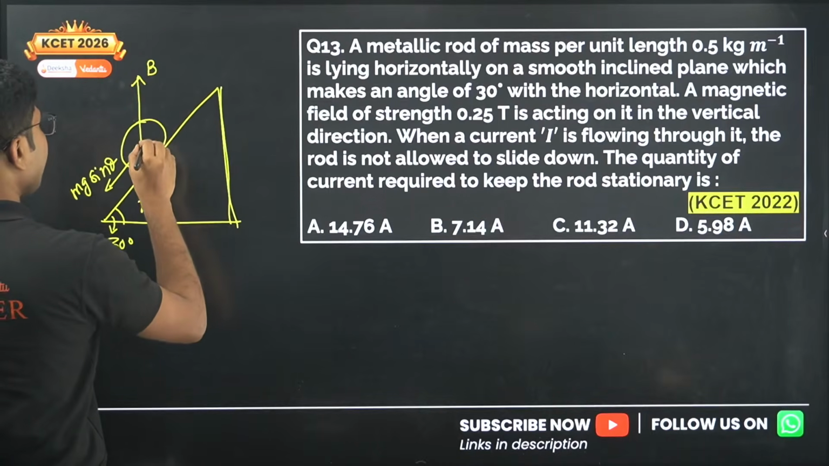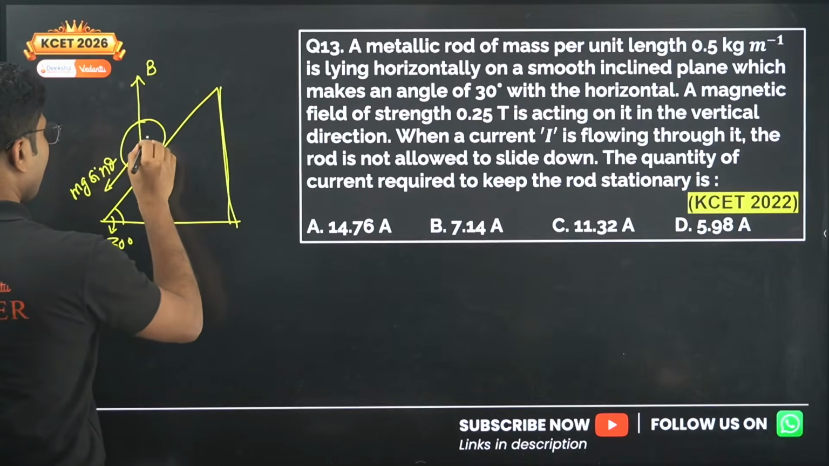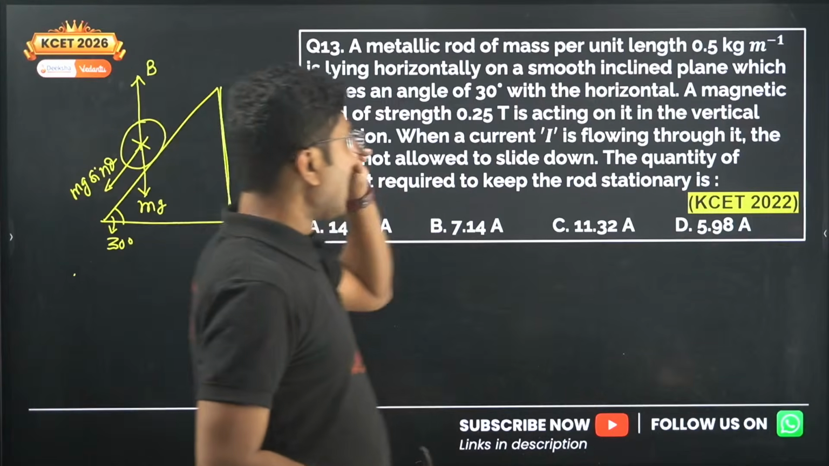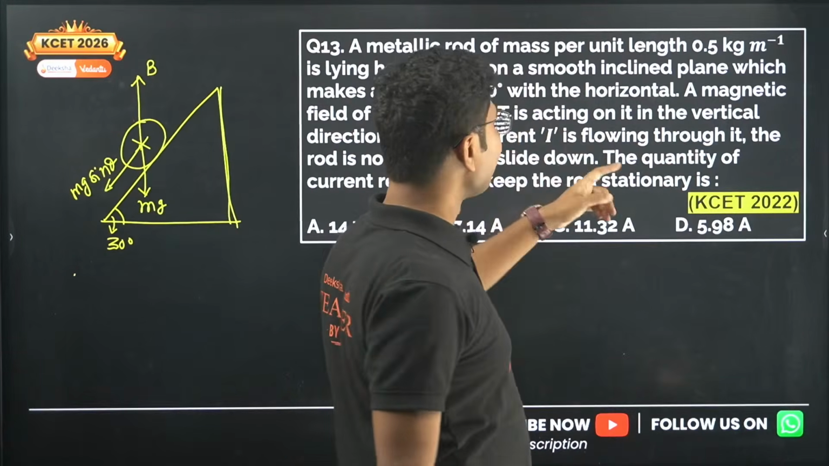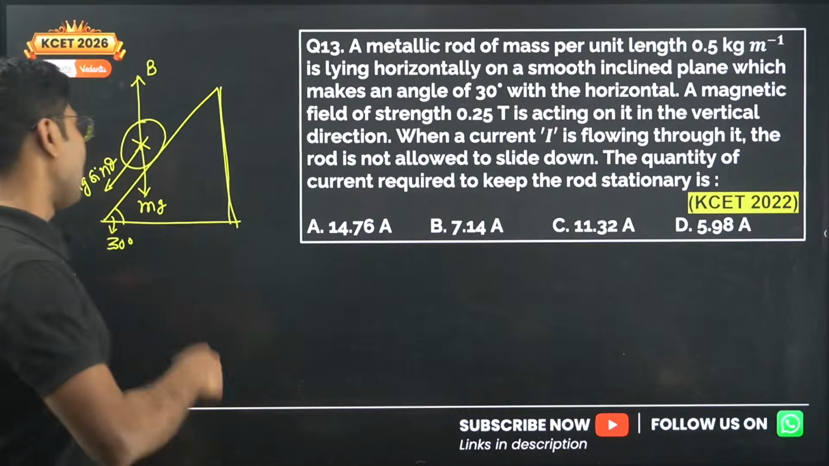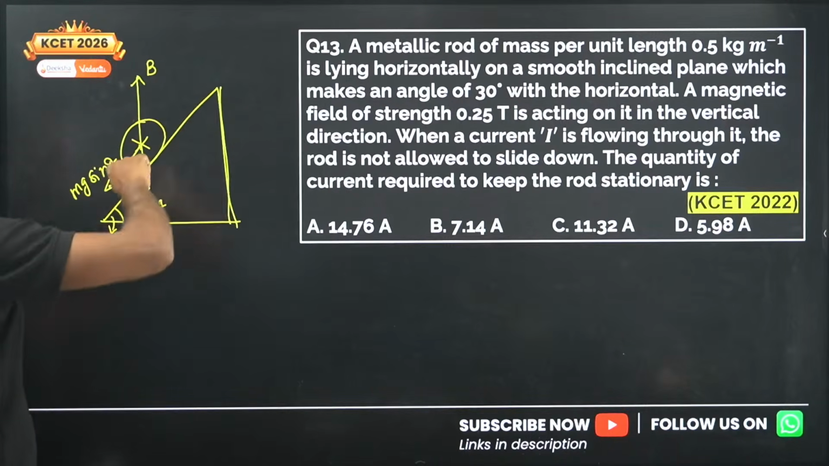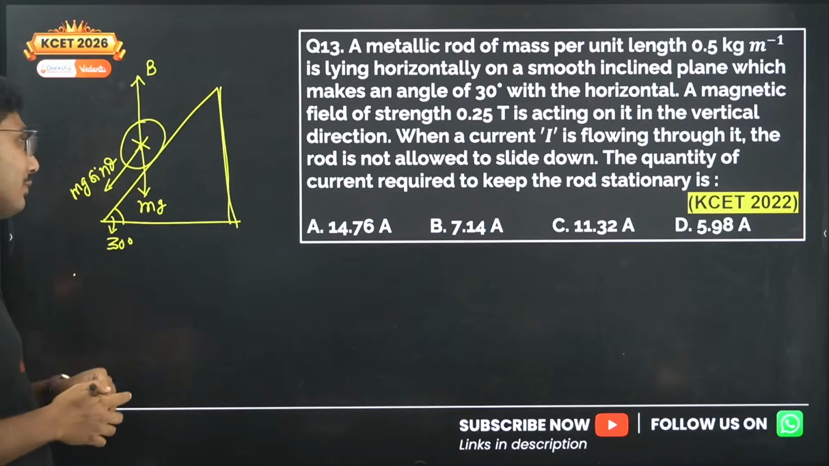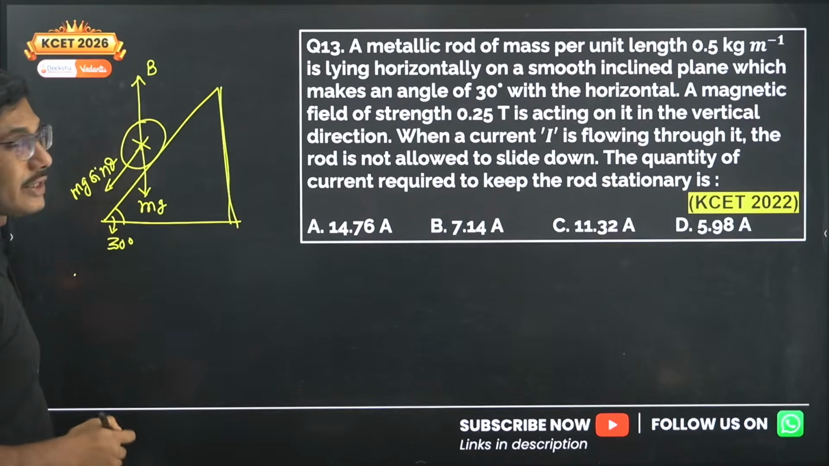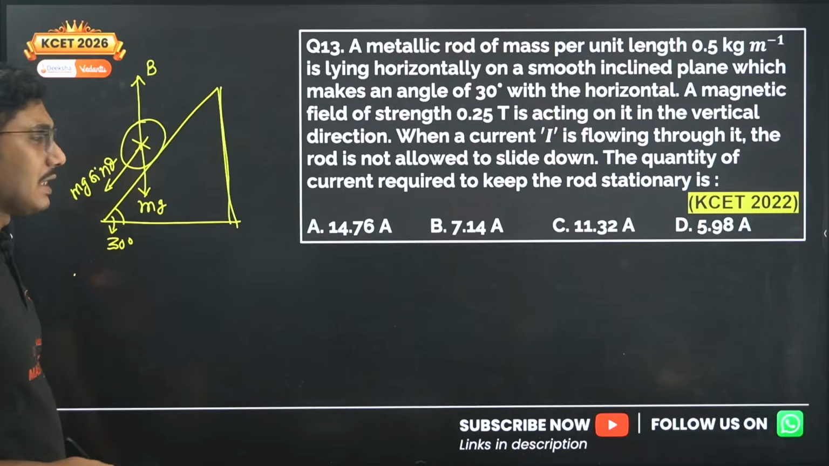Okay, current is going into the wire, right? A magnetic field strength of 0.25 is acting in the vertical direction. When the current I is flowing through it, the rod is not allowed to fall. So that means there has to be some force in the opposite direction which will try to balance it. Now how to calculate that? For that we have to calculate the force that is acting on this current carrying wire.